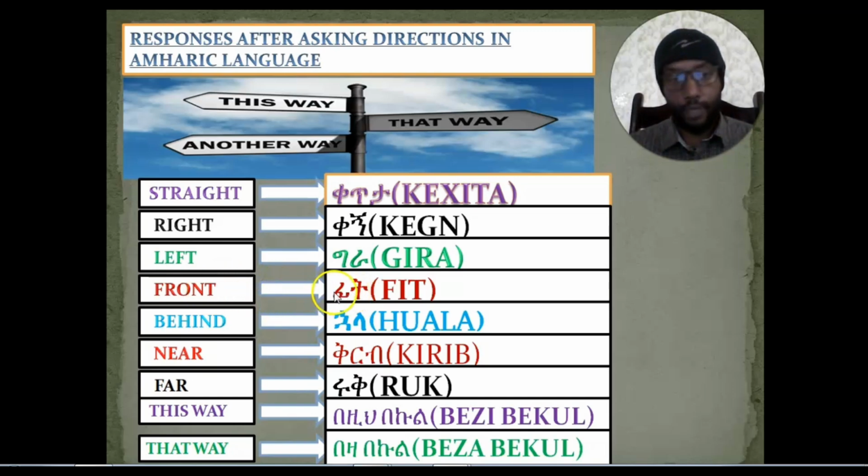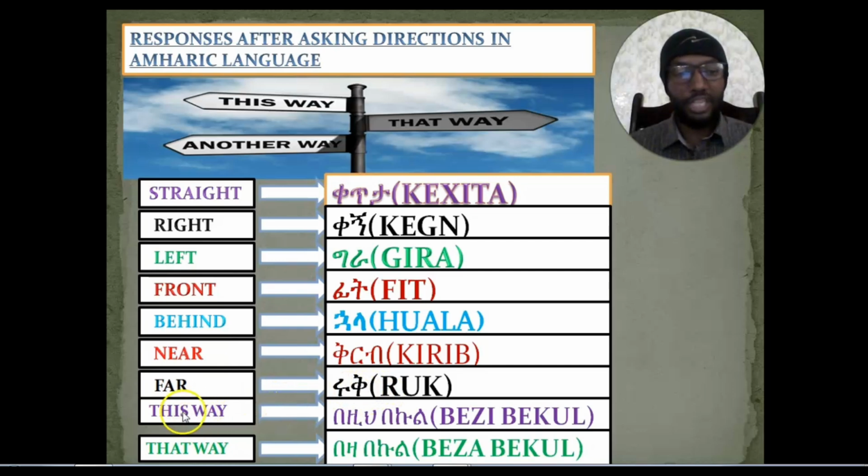Also front means feet. Another one is behind. Behind means ኋላ. Another one is near. Near means ቅርብ, okay? The other word is far. Far means ሩቅ, okay? Far in English means in Amharic ሩቅ.